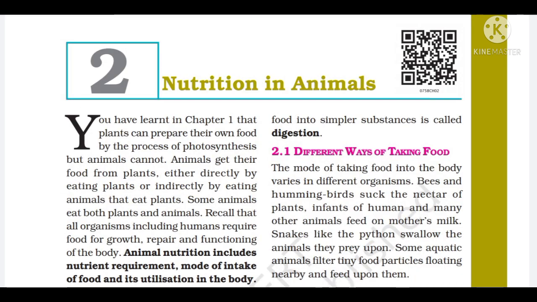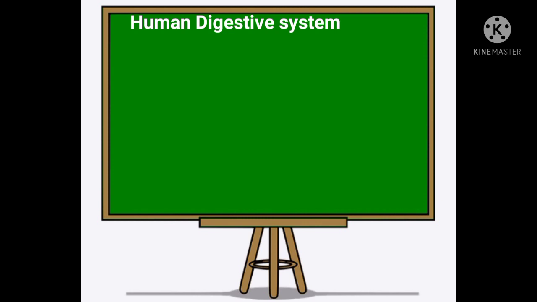As you know, different organisms take their food through different modes of feeding. For example, bees suck the nectar from the flowers. Infants of humans and other animals feed on mother's milk. Now we will discuss the human digestive system.